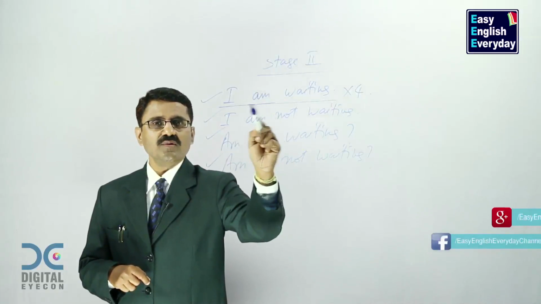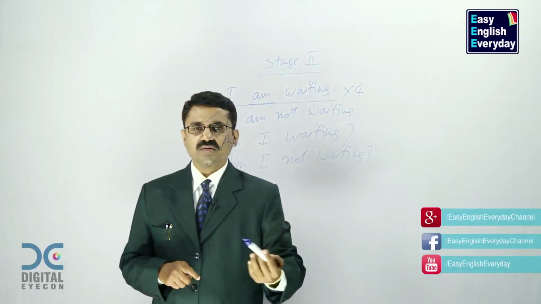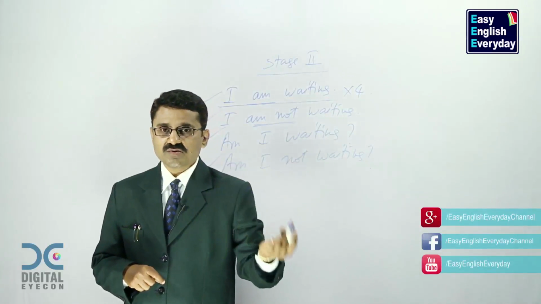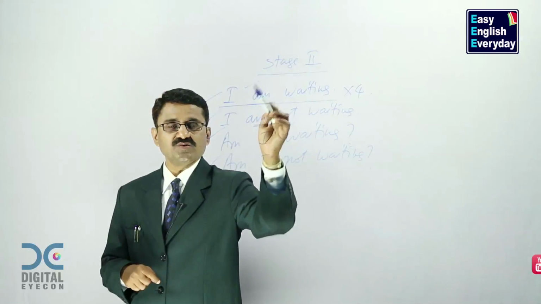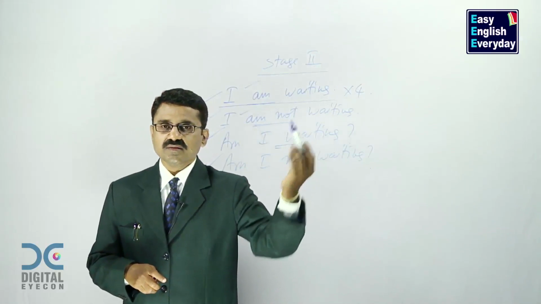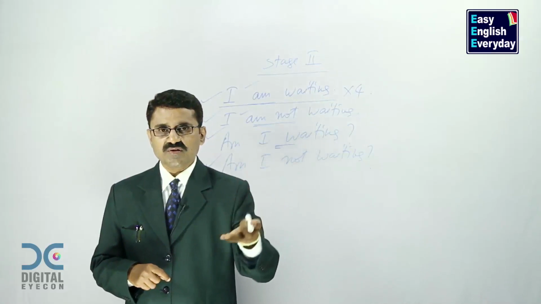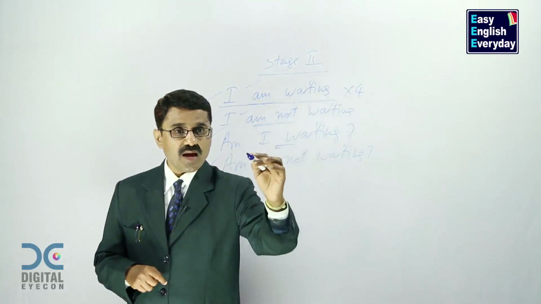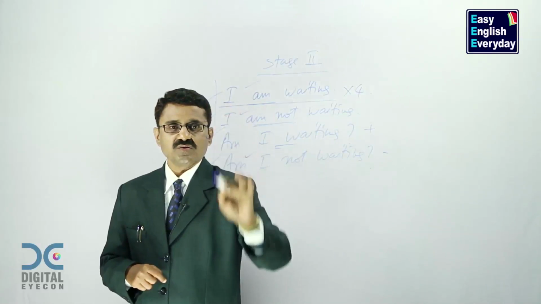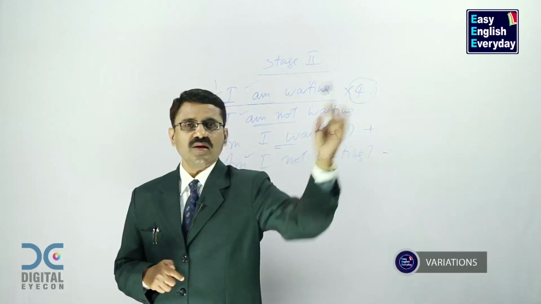I am waiting you will use when the action is going on right now. I am not waiting you will use when it is not going on. If it happens, this one. If it does not happen, this one. Am I waiting? This is a question to confirm yourself. Am I waiting? Am I not waiting? This is positive question, this is negative question. So these four are called variations.